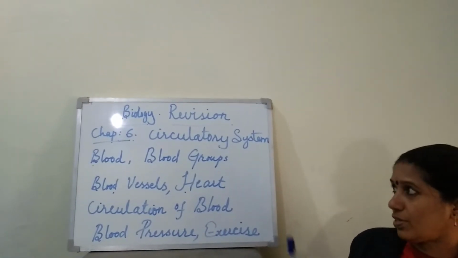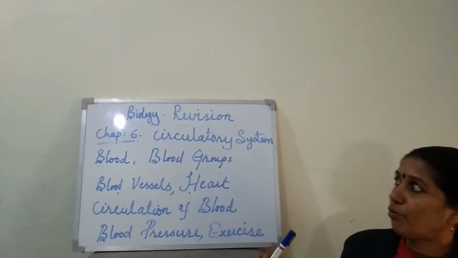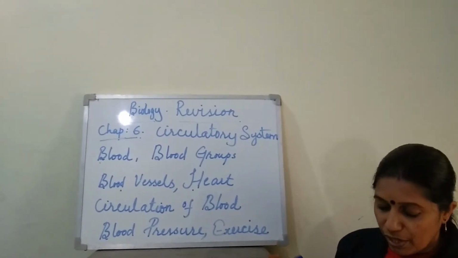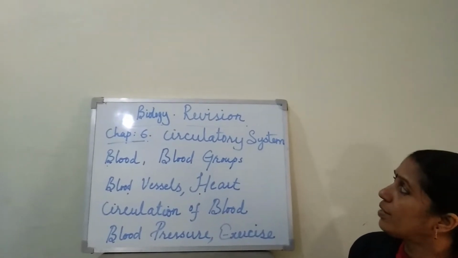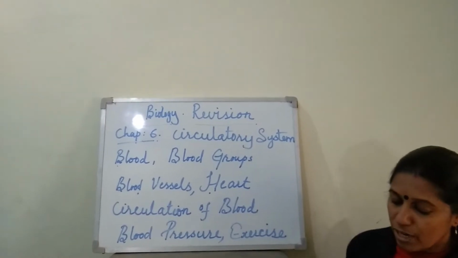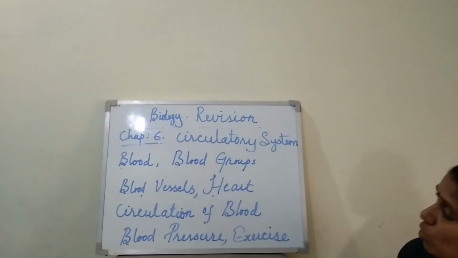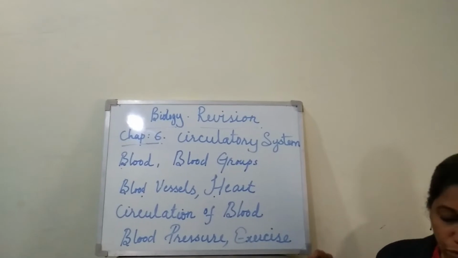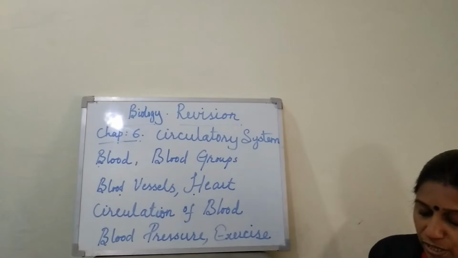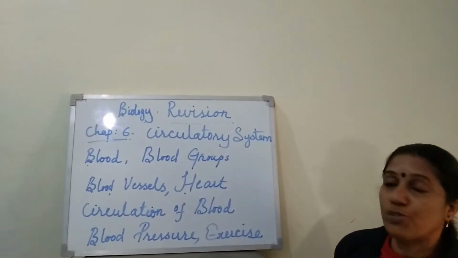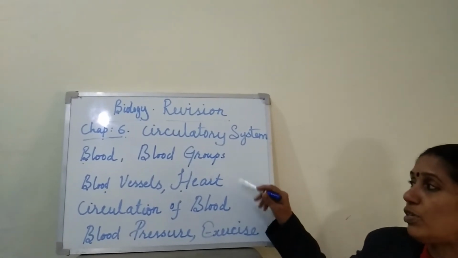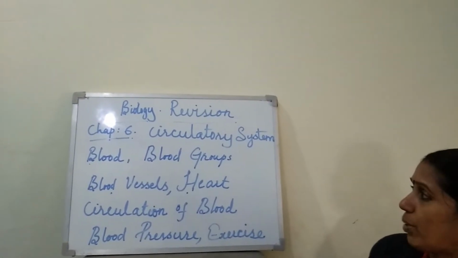Today we are going to discuss the revision topic of chapter 6, circulatory system. And you know that the circulatory system is acting as a transport system of our body. And this transport system is responsible for the transportation of nutrients, minerals, essential chemicals and respiratory gases to all parts of our body. And let's recapitulate what are the main points included in this revision topic.